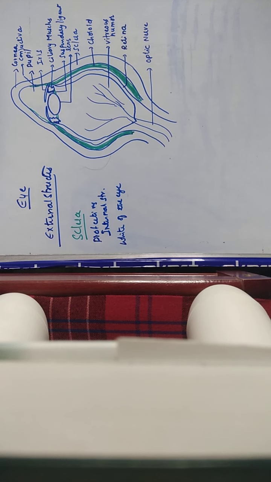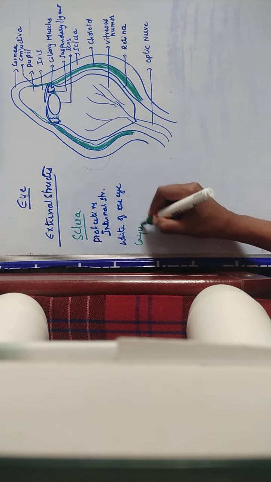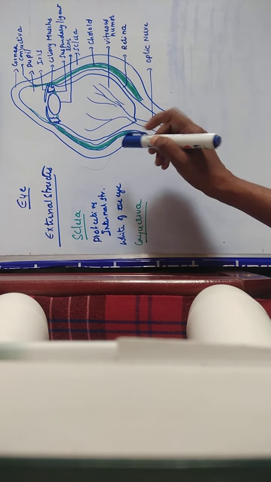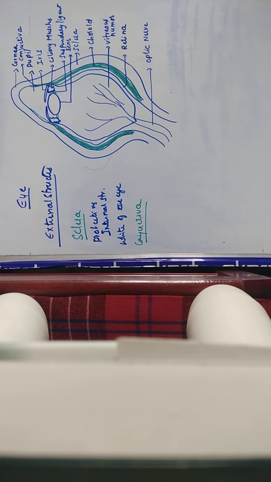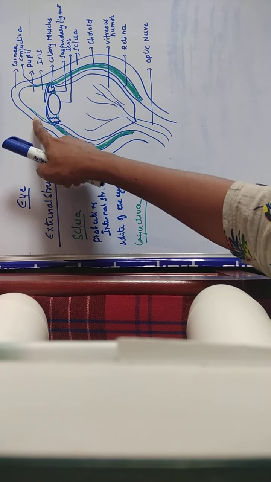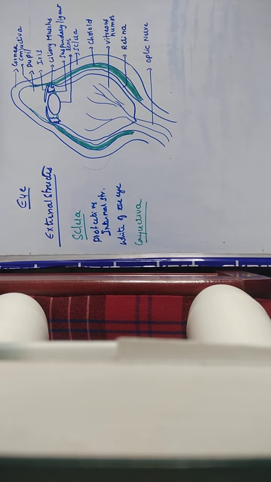Okay, the next structure you will call the conjunctiva. We'll see what this conjunctiva is. It is a clear, thin, transparent membrane that spreads across the sclera. See this green color part on the top of the cornea? You will call this the conjunctiva. It is a thin transparent membrane that spreads across the sclera.